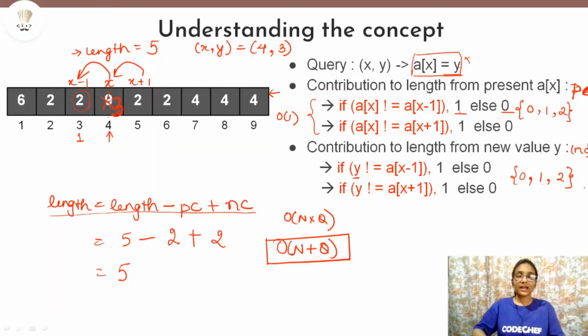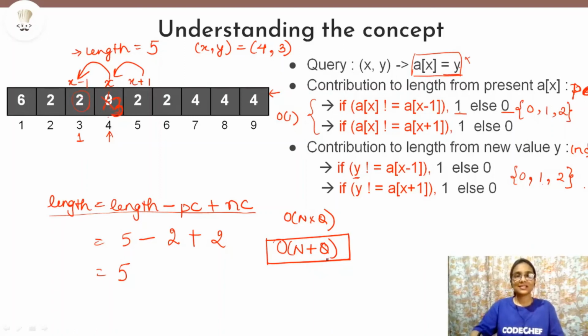And n, because for the original sequence we will have to find the length of longest subsequence once by using the traditional method, which takes order of n time complexity. So that is why the time complexity for this question for our approach will be n plus q.